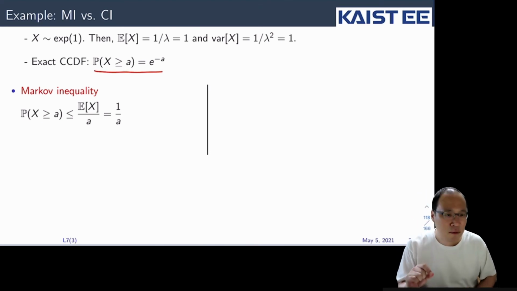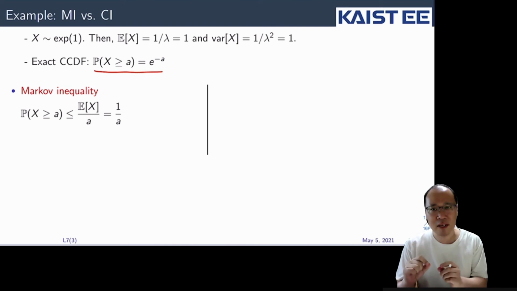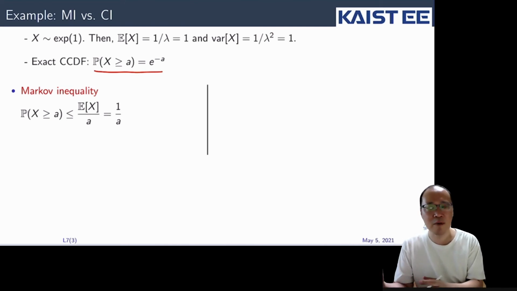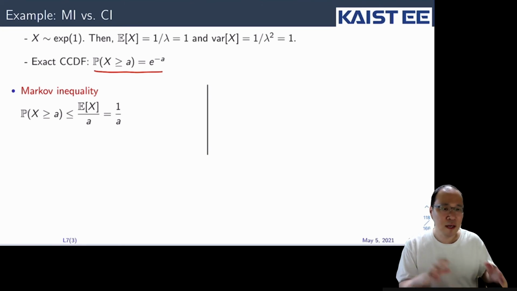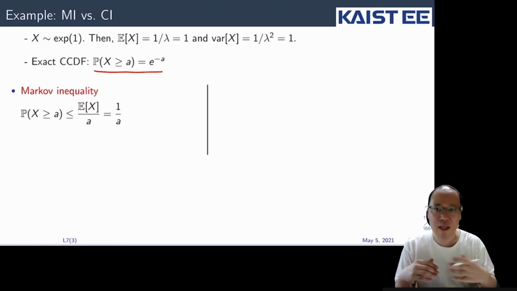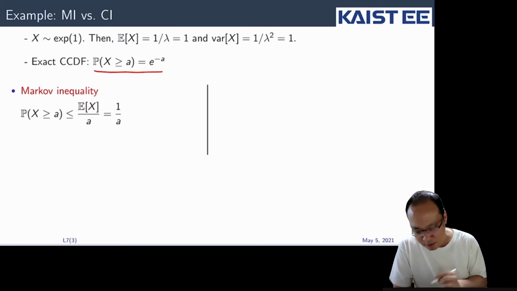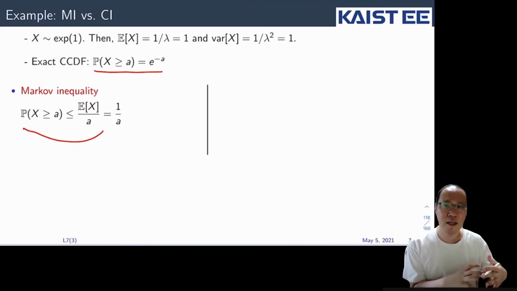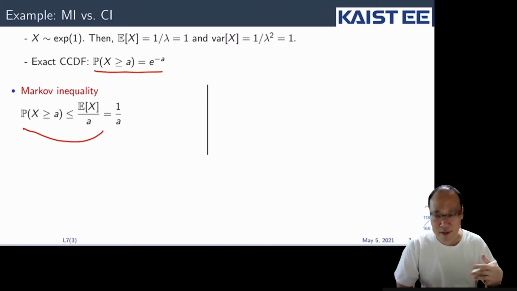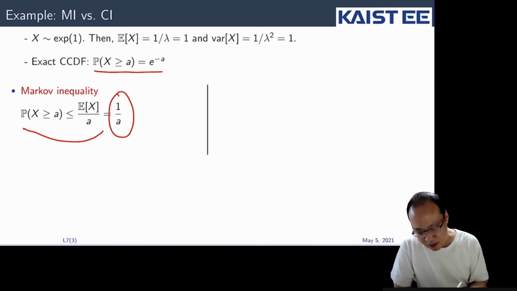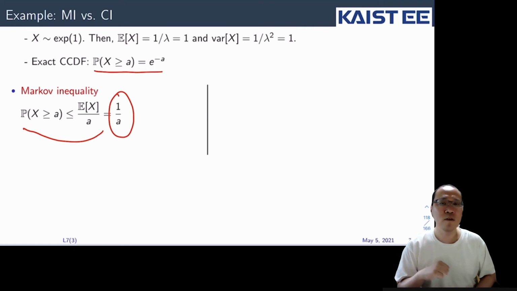Now let's compare the CCDF bounds that we have computed using the Markov inequality and the Chebyshev inequality with the exact CCDF. Okay, so in the Markov inequality, the probability that x is larger than a is less than or equal to the expectation of x divided by a. So that is bounded by 1 over a. And what is this?